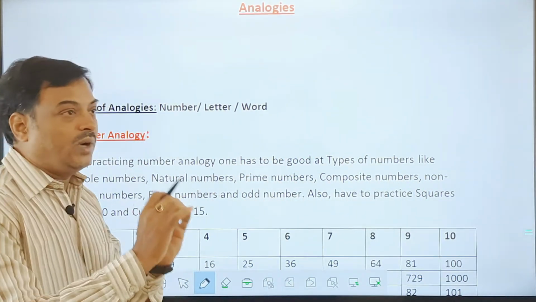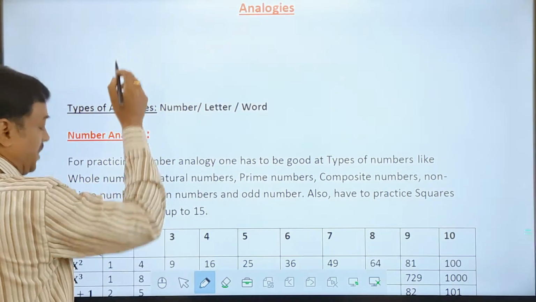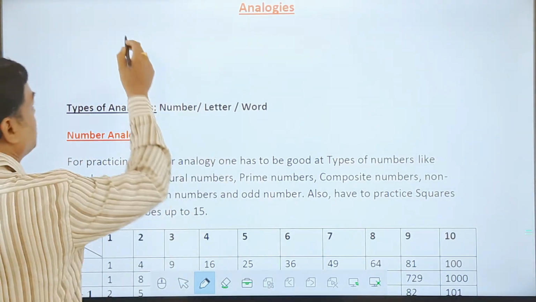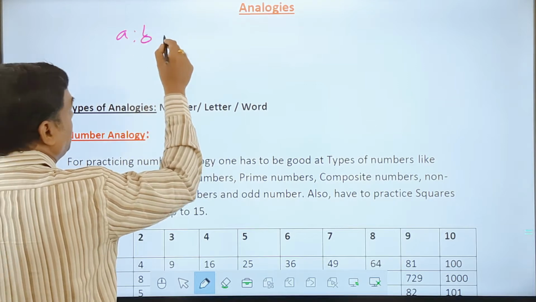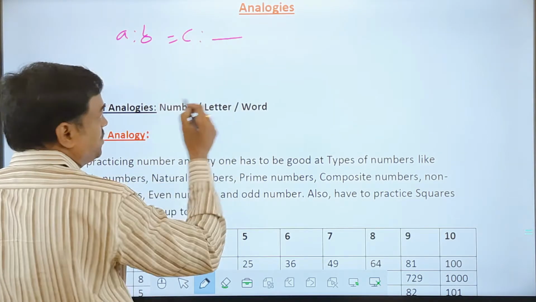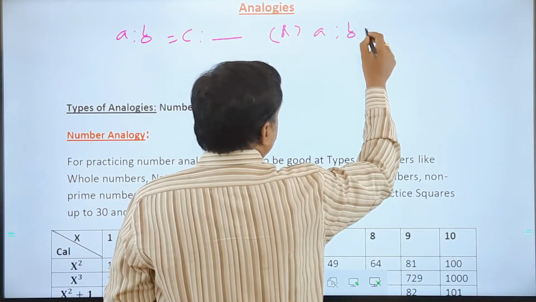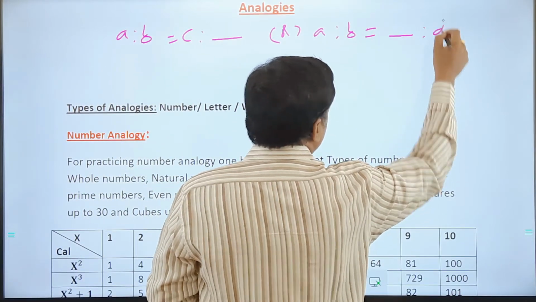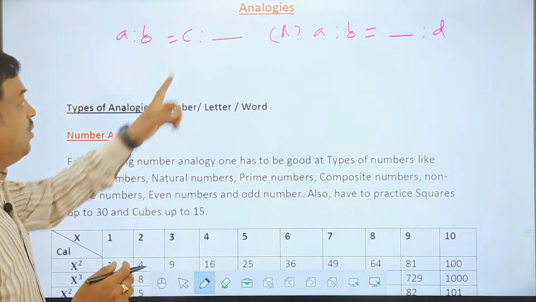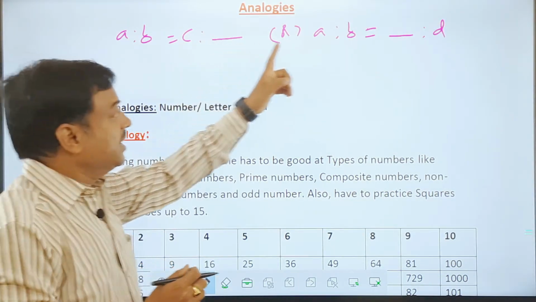A very simple way to understand the analogies is, suppose there are 4 quantities like A is to B, C is to dash, or if you have A is to B is equal to dash is to D. Now you need to fill this blank.